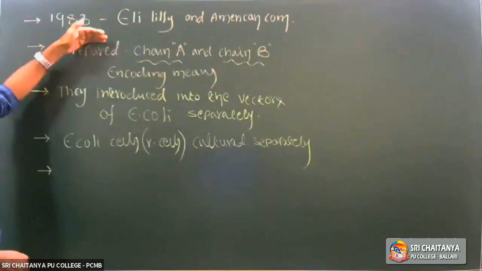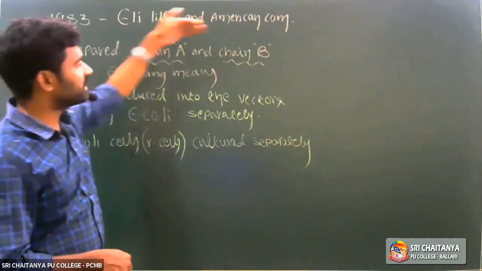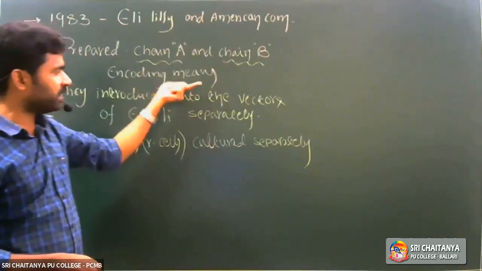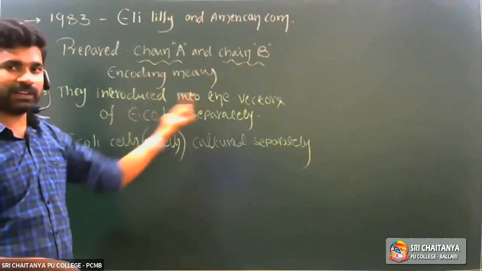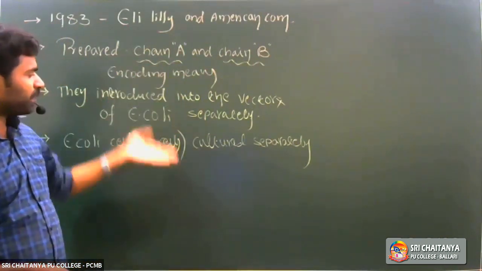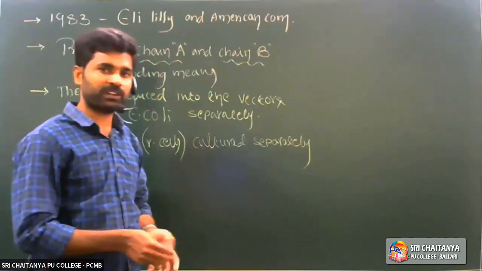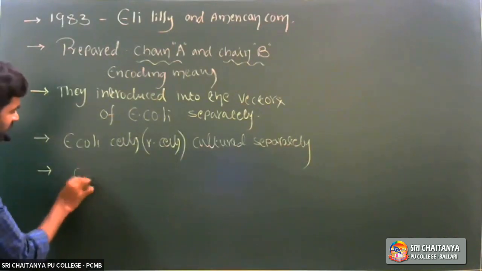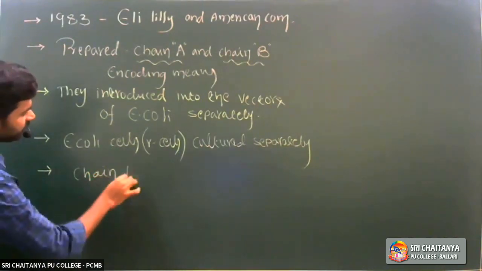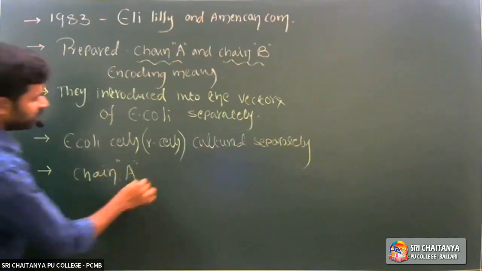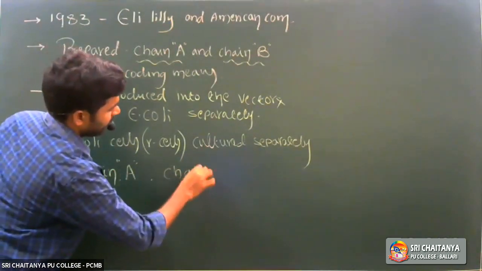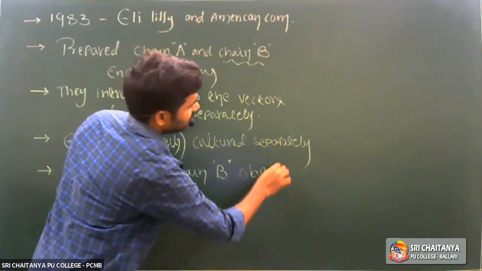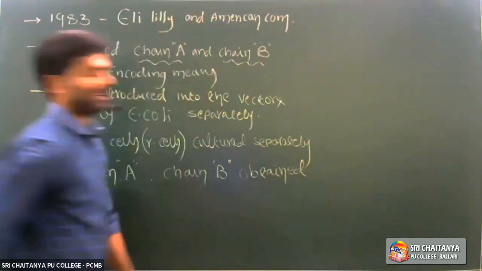See, here they prepared chain A encoding DNA and chain B encoding DNA. Those chain A and chain B encoding DNA were introduced into E. coli separately. Those bacterial cells were cultured separately in bioreactors. After culturing, after the biosynthetic phase, polypeptide chain A and polypeptide chain B were obtained from the bacterial cells. Obtained means collected.